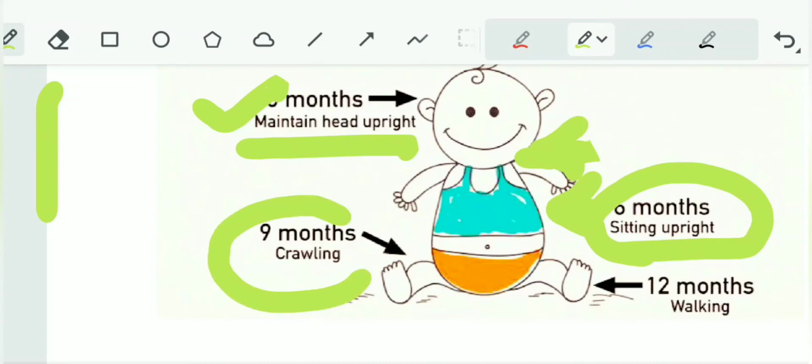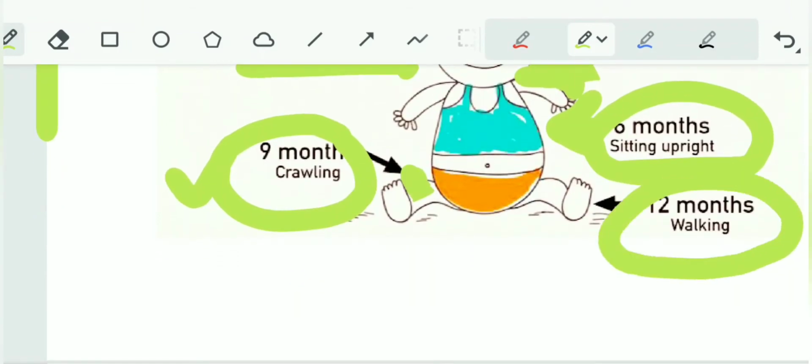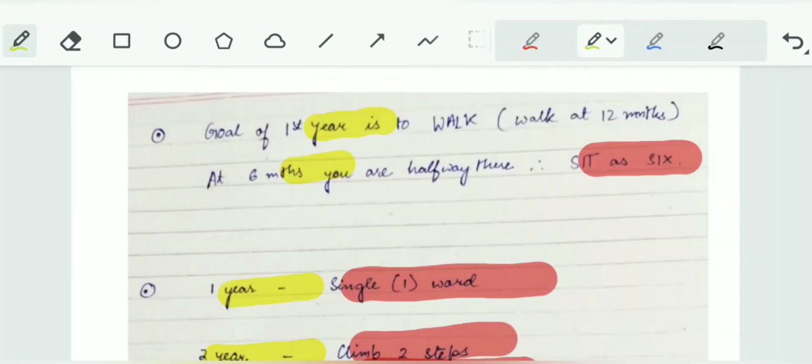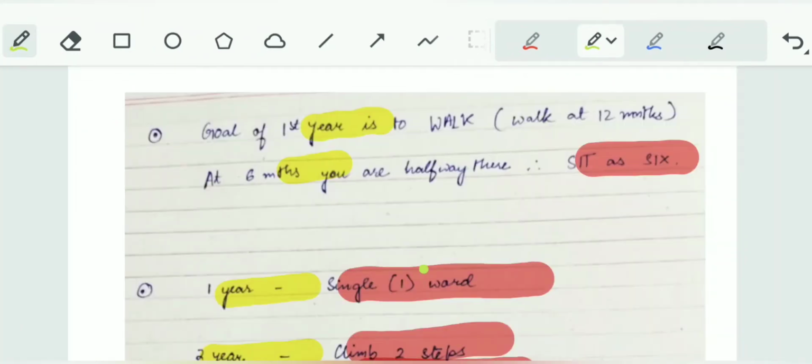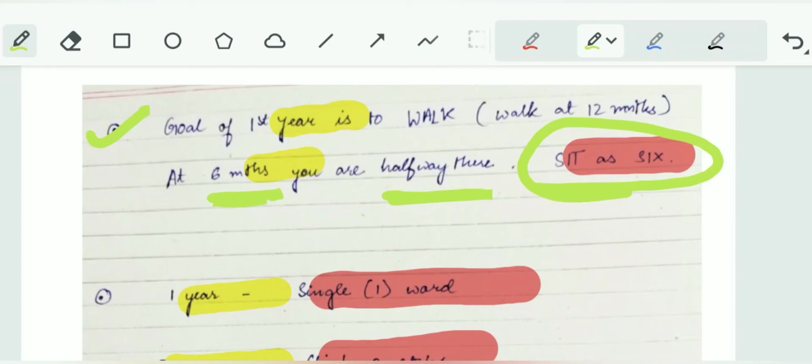At 9 months the knee, the child starts crawling, and at 12 months stands with support. The goal of the first year is to walk, that is walk at 12 months, or stands without support. Then at 6 months you are halfway there, so at 6 months it will be sit at 6.